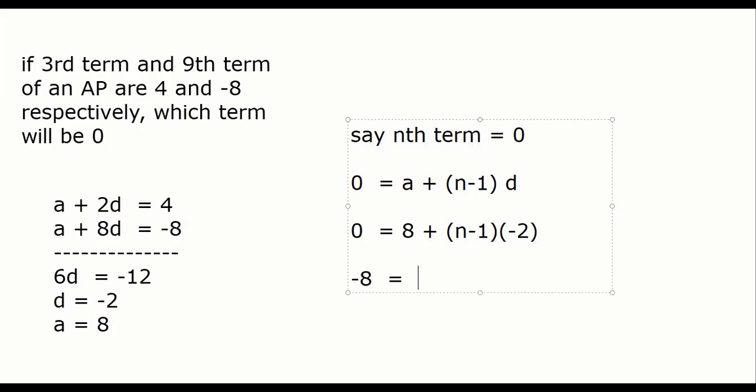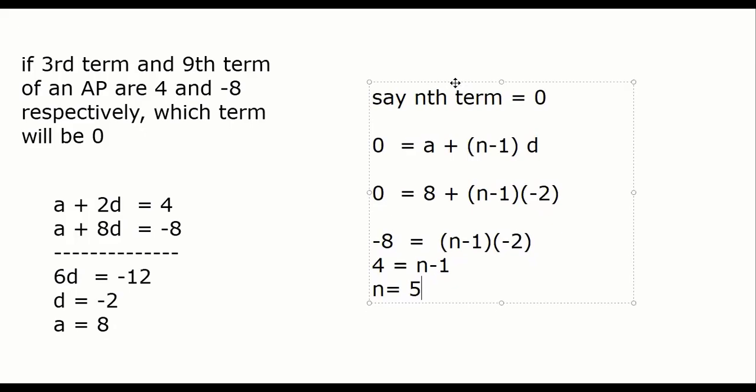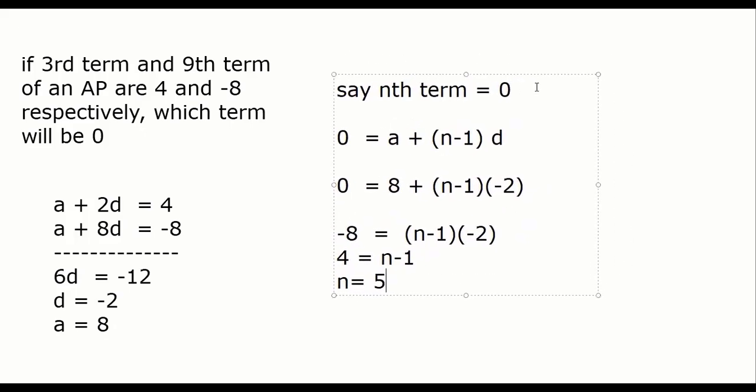And D is -2. कर दो substitute. -8 equal to n minus 1 into -2. -8 divided by -2 is 4. 4 equal to n minus 1, n equal to 5. Fifth term of this AP is 0. बताओ कहाँ पे मुश्किल है? Anybody of you? Yes, many of you solved it.